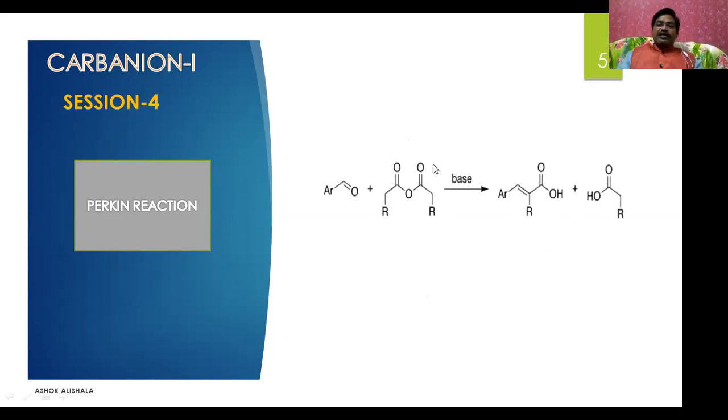This carboxylic acid is related to the anhydride. So we have an aromatic aldehyde, an acid anhydride, a cinnamic acid derivative, and a carboxylic acid corresponding to the acid anhydride that we use.